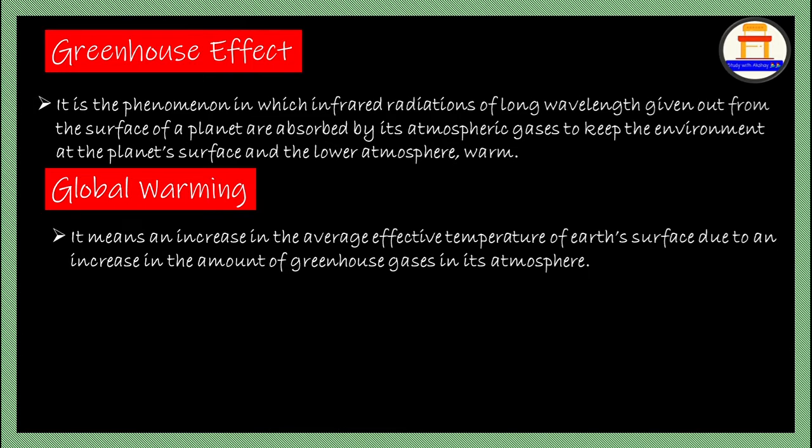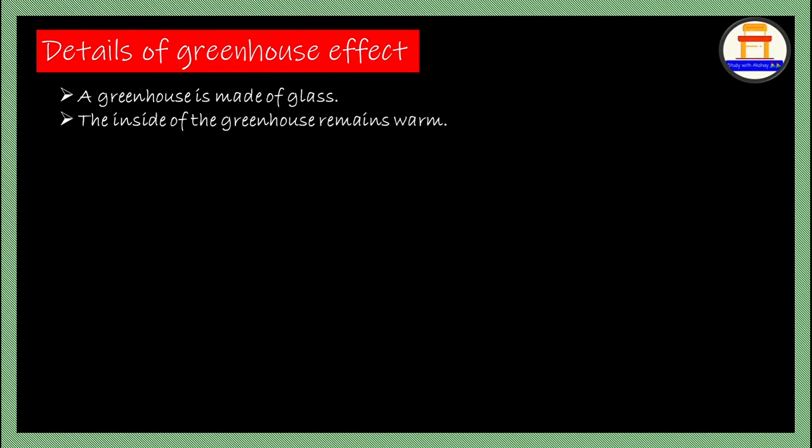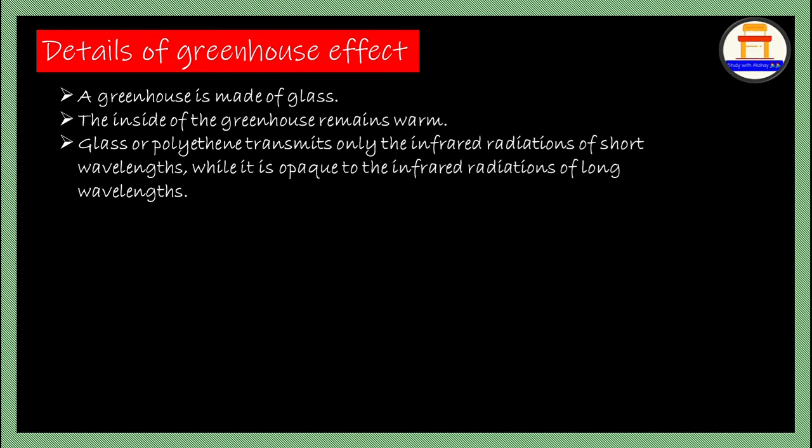Next, let's learn a bit more detail about the greenhouse effect. First, a greenhouse is basically made up of glass. The inside of the greenhouse remains warm. The glass and polythene transmit only infrared radiation of short wavelength, while they are opaque to infrared radiation of long wavelength. As a result, global warming is reduced.